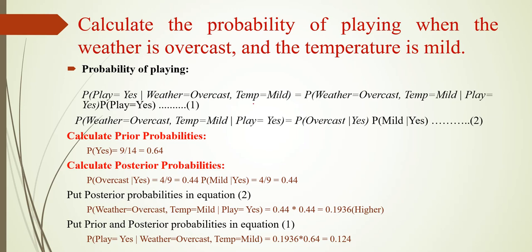So this is equal to P of H by X, that is equal to P of X by H. What is X here? Weather equal to overcast, comma, temperature equal to mild. H is nothing but play equal to yes. Okay, so this is the first equation.